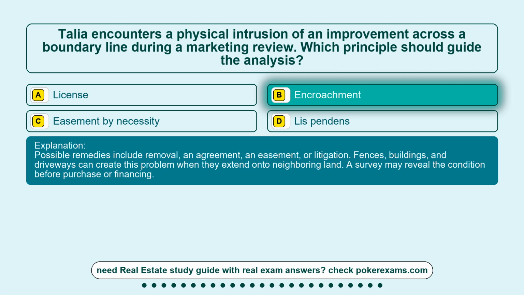Possible remedies include removal, an agreement, an easement, or litigation. Fences, buildings, and driveways can create this problem when they extend onto neighboring land. A survey may reveal the condition before purchase or financing.